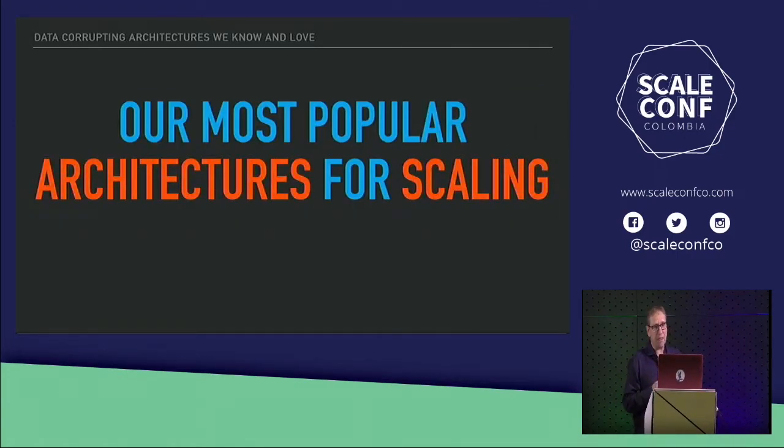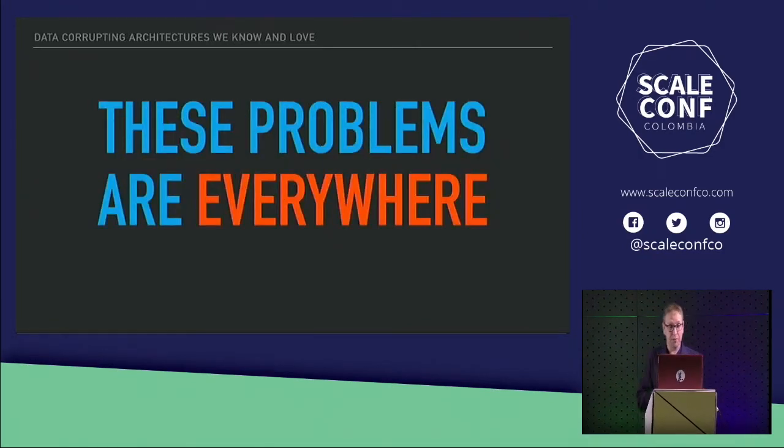And this is built into almost all of our popular architectures for scaling. We have a database that we're using as a shared value, and we have concurrency, which is the entire point of our scaling, right? Is to throw as many things as we can in front of a database, and in a lot of cases, hope for the best, right?